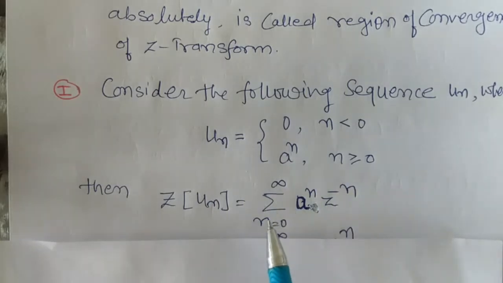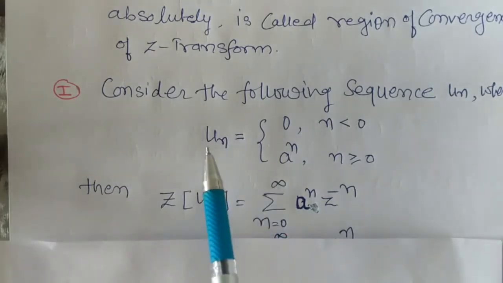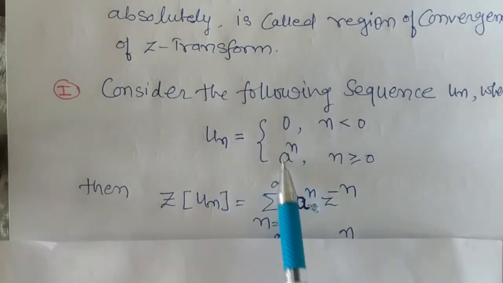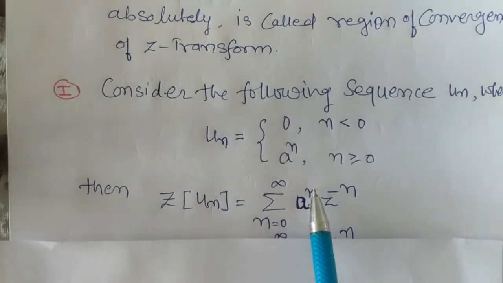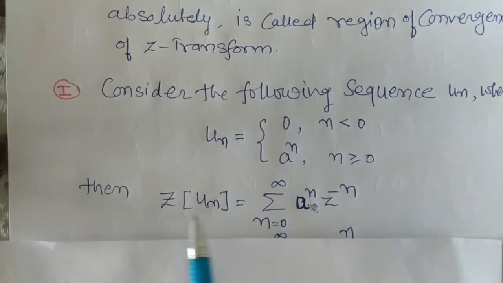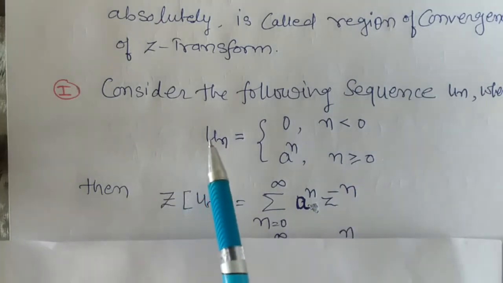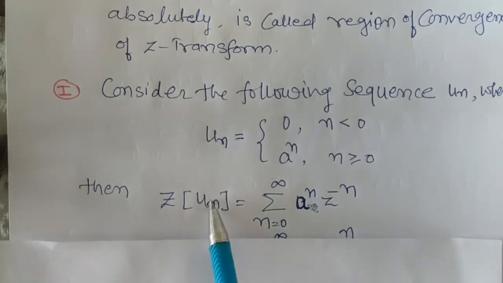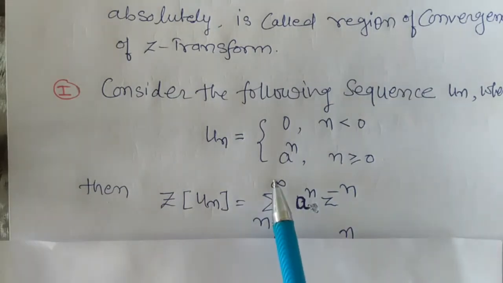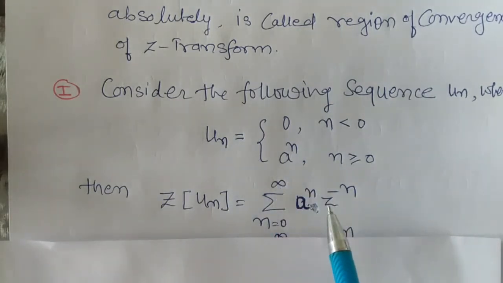For positive values of n, u_n is equal to a raised to n. So a raised to n into z power minus n. So by definition of Z transform, we have the Z transform of the sequence u_n is summation n goes from 0 to infinity a raised to n into z raised to minus n.